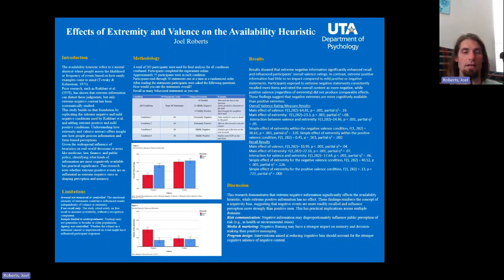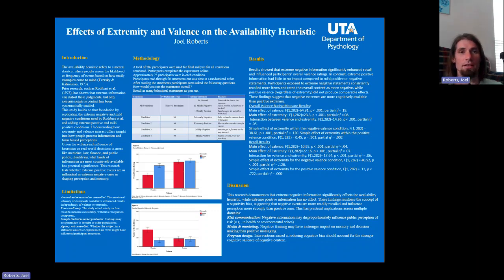This was surprising to me, as although I was hypothesizing that the extreme negative condition would have a greater effect size than the extreme positive condition, I also did believe that the extreme positive condition would be significantly different from the mild conditions. So it was surprising to see that there was no effect of the extreme positive at all.